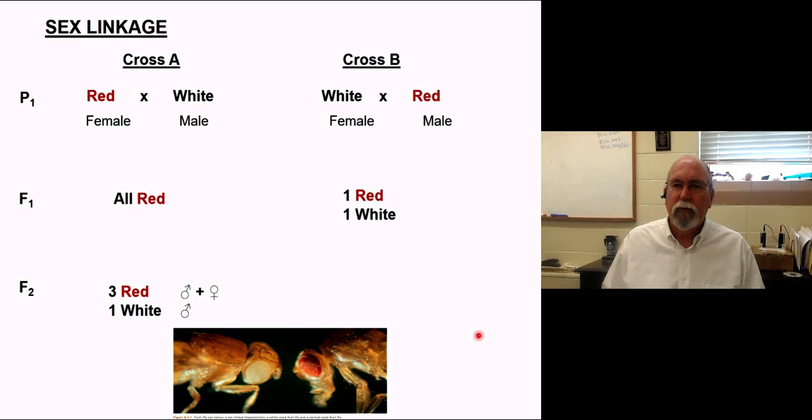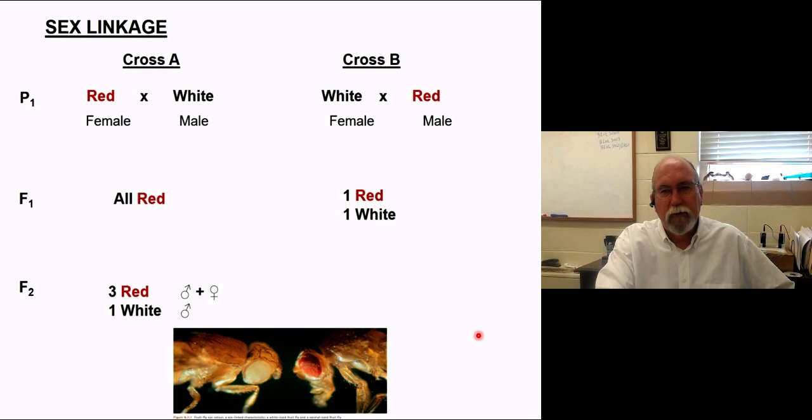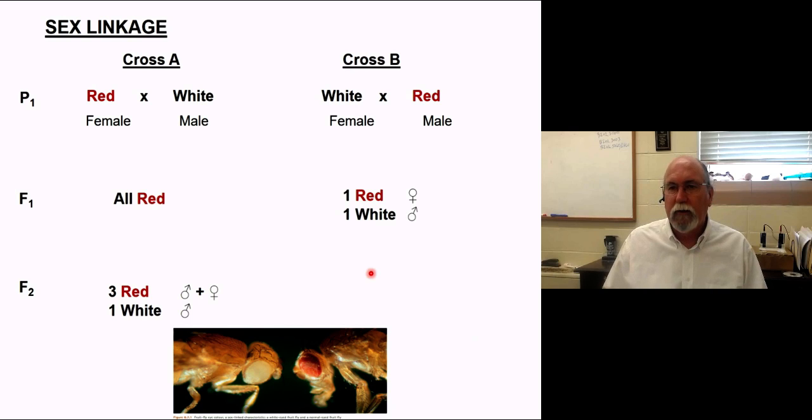Immediately, he got something that he didn't expect. As soon as the F1 appeared, there were red ones and white ones. Not all red, like a Mendelian process, but half red and half white. And interestingly, all the red ones were now females, and all the males were white. Well, this is kind of weird. It looks like whatever the male had, he passed down to his daughters, and whatever the female had, she passed down to the sons in some way. And that was really weird.